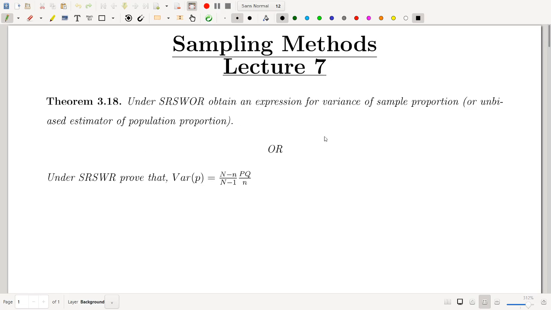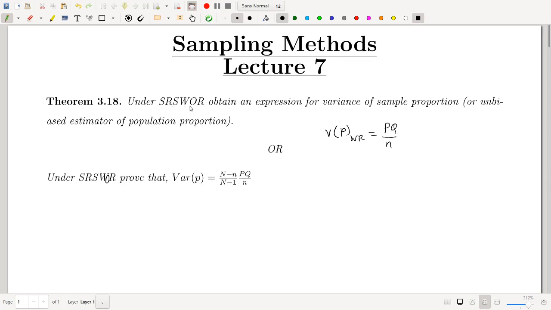In the previous lecture, we saw that the variance of small p under WR is capital PQ upon small n. In this lecture, we have to find the variance of p under WOR. So under SRS WOR, prove that the variance of p is this one.